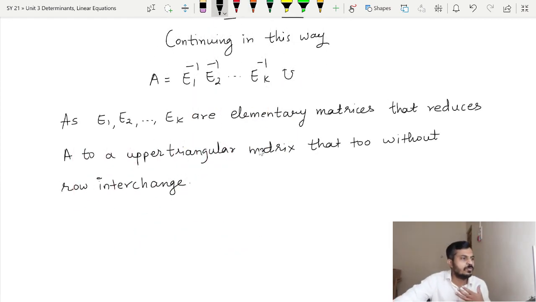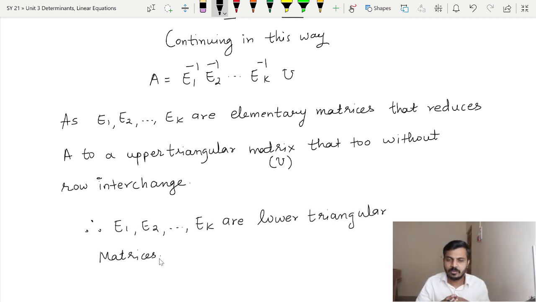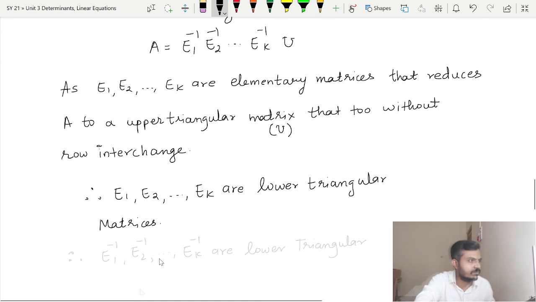As E1, E2 up to Ek are elementary matrices that reduce A to an upper triangular matrix U, that too without row interchange, all these E1, E2 up to Ek are lower triangular matrices. Since these are lower triangular matrices, their inverses are also lower triangular.